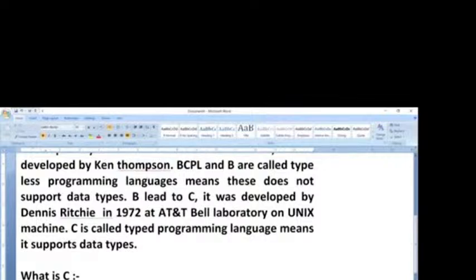That is about the data types. Now come to the point: what is a data type? Actually, a data type is a keyword. Keywords are names already defined in the computer. Some names already defined in the computer are called keywords.